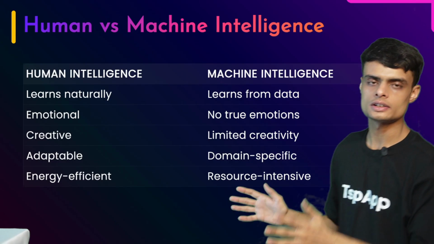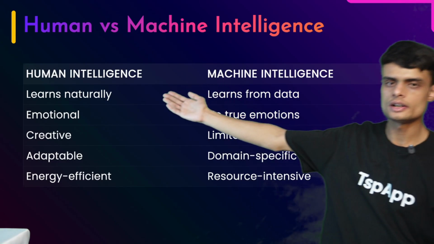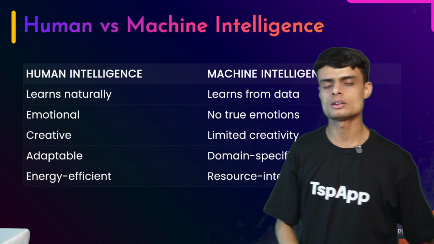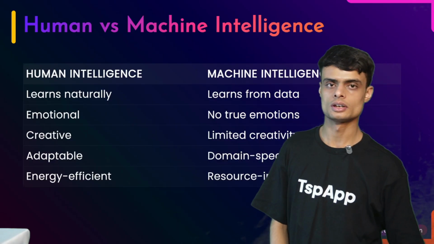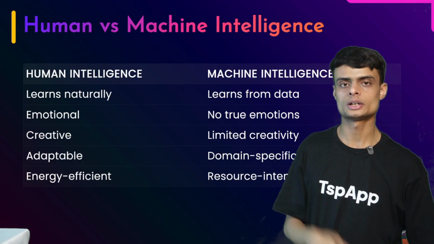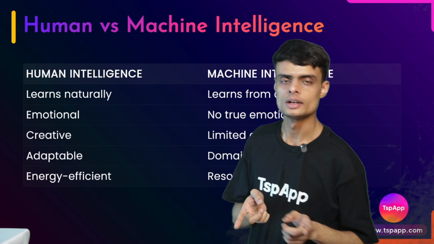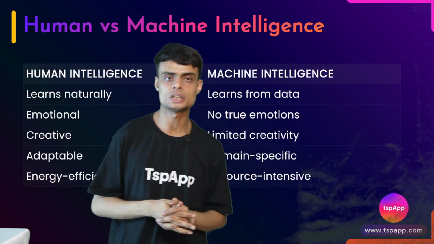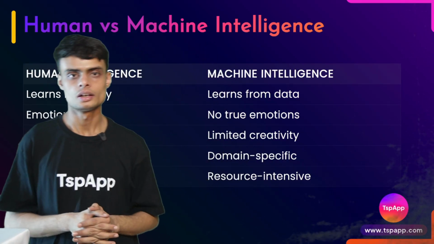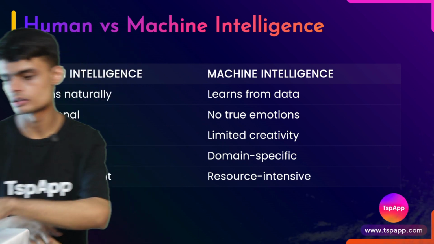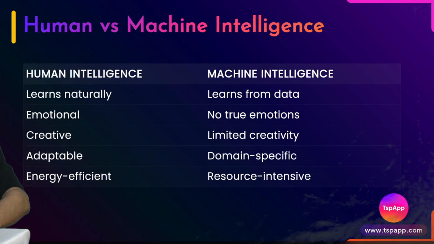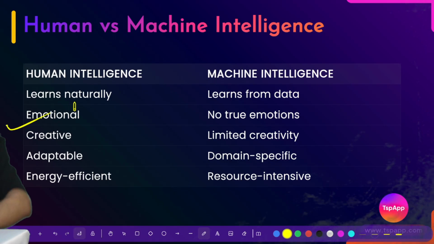Humans versus machine intelligence. What is the difference? You can see the table. Humans learn naturally. We have the biological capacity to learn new things, whereas machines learn from data. It requires properly structured data. Structured data can be in the form of a table. Okay, then humans have emotions. Do machines have emotion?